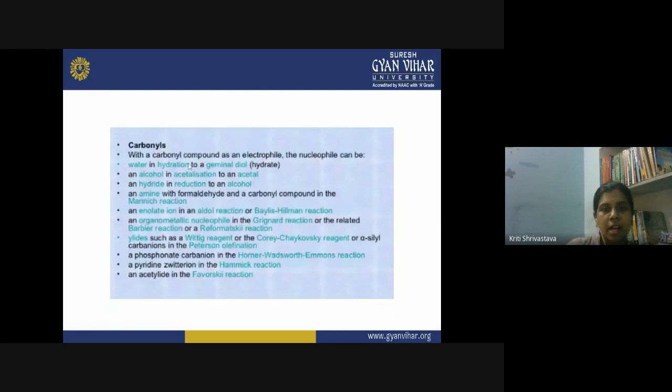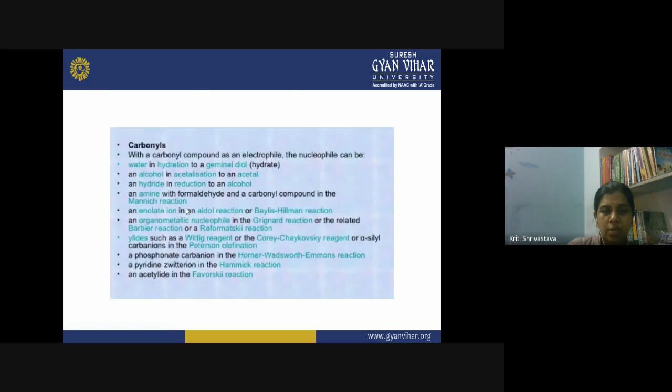So with a carbonyl compound as an electrophile, the nucleophile can be water, like in the hydration to the geminal diol. It can be an alcohol in the acetalization reaction, which leads to the formation of acetal. It can be a hydride in the reduction reaction, which results in the formation of the alcohol. An amine could be involved here with formaldehyde and a carbonyl compound in the Mannich reaction.